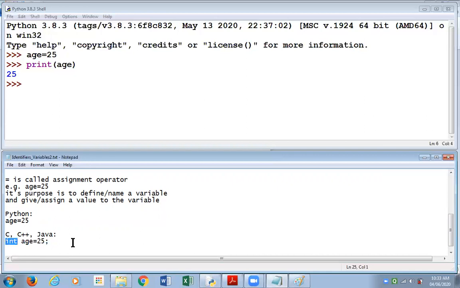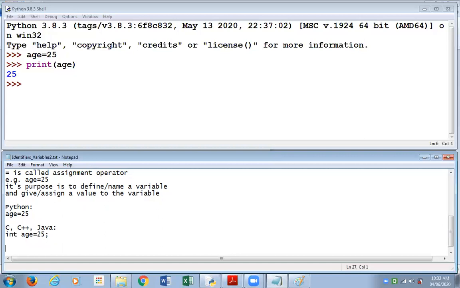In languages like C, C++, Java, when you're creating a variable and storing some value in it, you have to also tell the computer what kind of value you want to store in that variable. When we use the word int, I am expressing the intention to store an integer value within that variable.